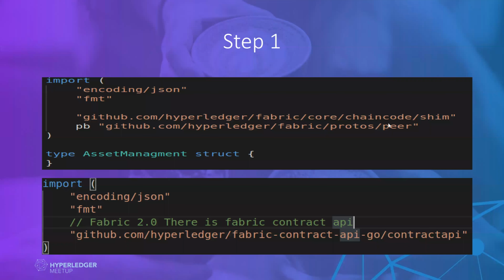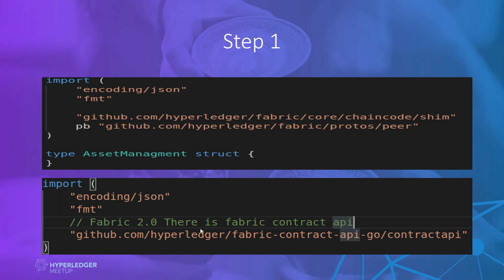So these are the shim and chaincode shim that I already shared. They provide the default interfaces, like the chaincode interface and the stub interface, so we will be getting them from these packages. Then I give the name of my chaincode, which means I define the type structure. This is how I define my chaincode in the first step. I gave the name AssetManagement, which I will be using below.